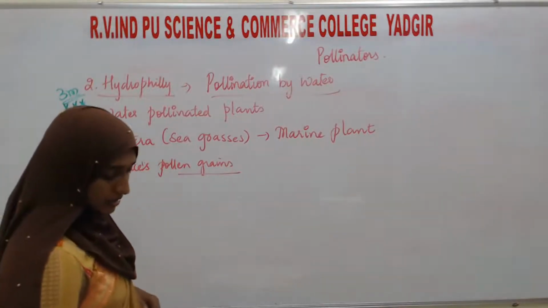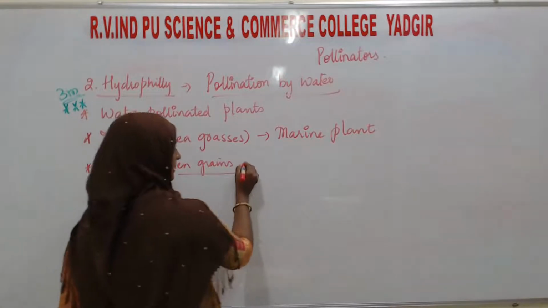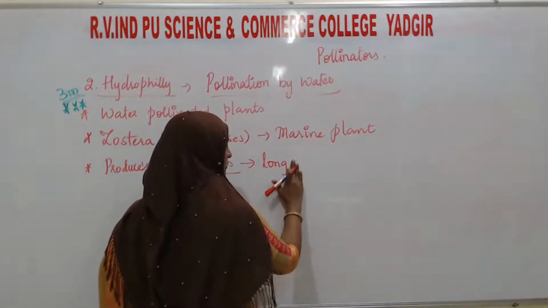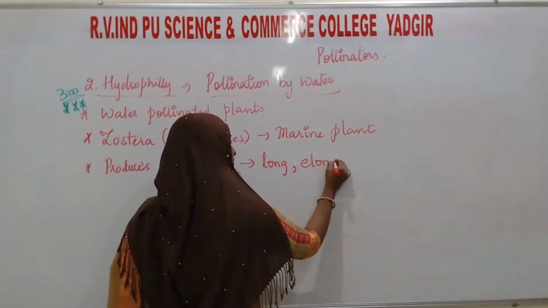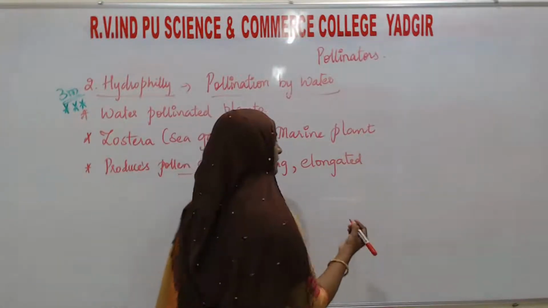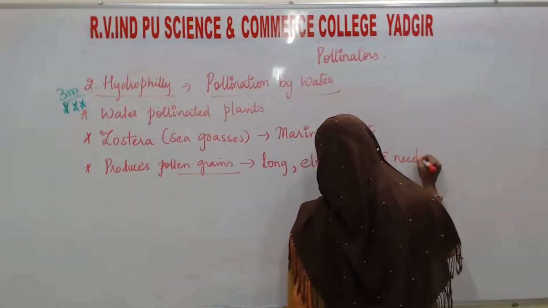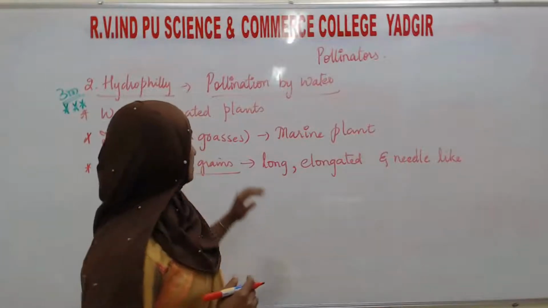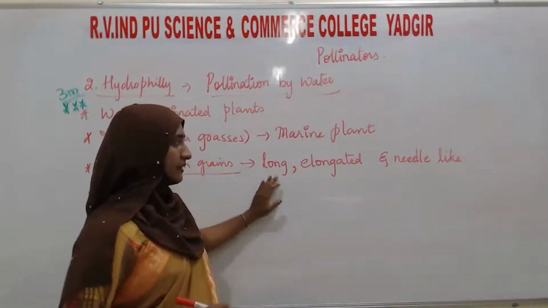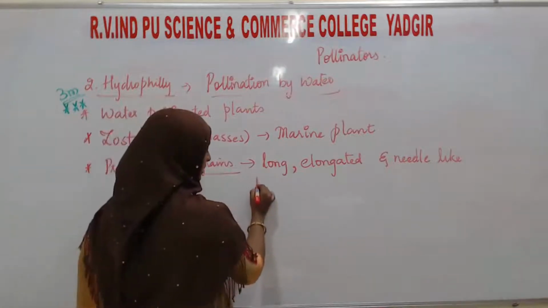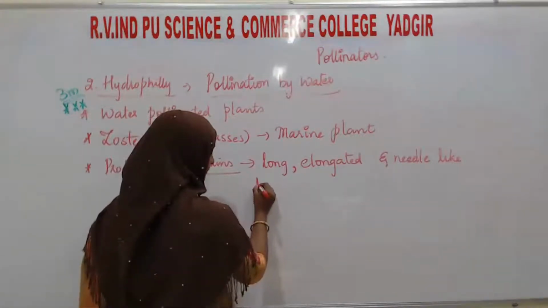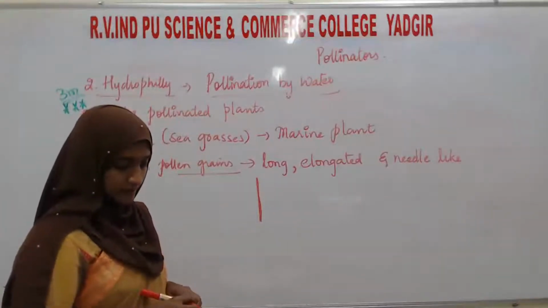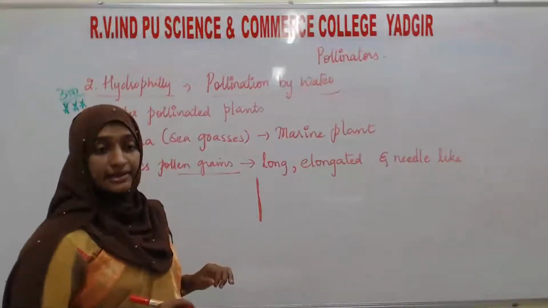What are they? The pollen grains are long, elongated and needle-like, which means they will be very thin, elongated like this and similar to a needle. They don't have any exine layer.